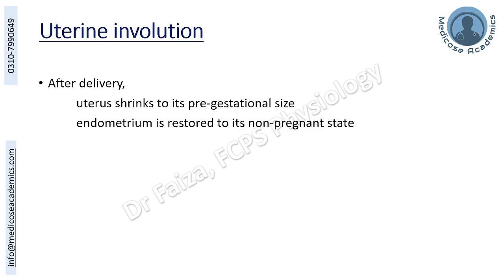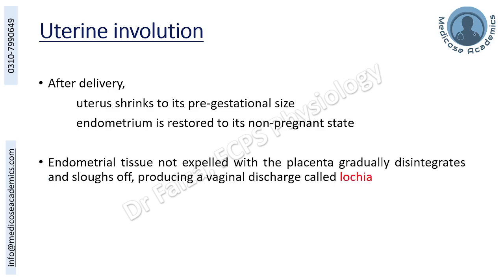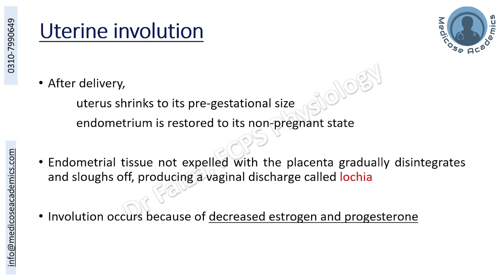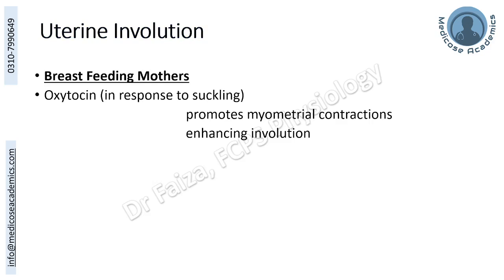After the birth has occurred, the uterus has to regress to its normal size, the pregestational size, and the endometrium will be restored to its non-pregnant state. Endometrial tissue not expelled with the placenta will gradually disintegrate and slough off, producing a discharge that is known as lochia. Involution occurs also because of the decreased amount of estrogen and progesterone.